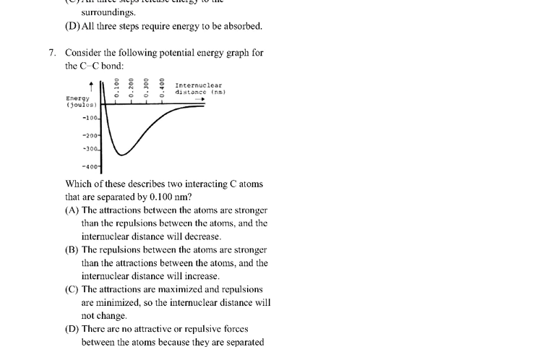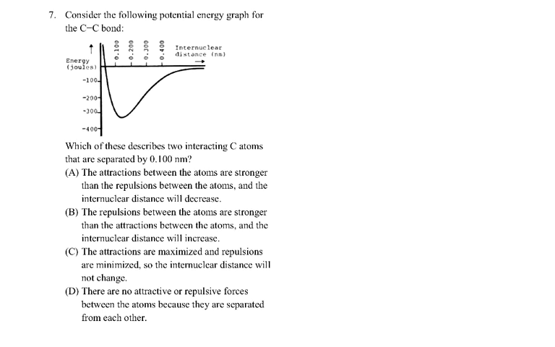Number 7. Okay, here's our bond diagram. We're talking about 2 different CC bonds. As they approach each other, the energy drops between them. This becomes like a little spring, because as the 2 atoms get closer and closer together, they minimize their energy. But once they get very close together, so here's their equilibrium bond distance, if I got them closer together, then they would start to repel. The energy would be higher.